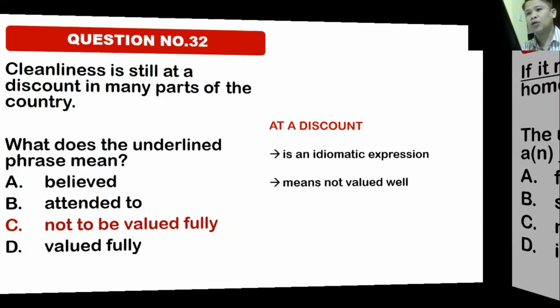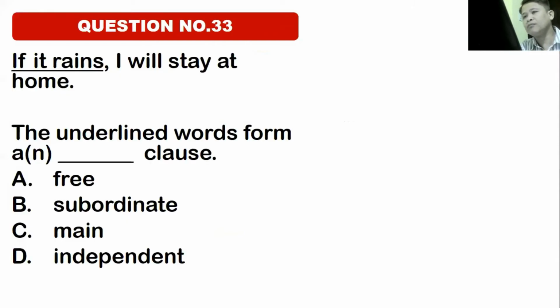Next, number 33. If it rains, I will stay at home. The underlined words, if it rains, form A, a free clause, B, a subordinate clause, C, a main clause, D, an independent clause. The correct answer is subordinate clause. If it rains, it is a subordinate clause.